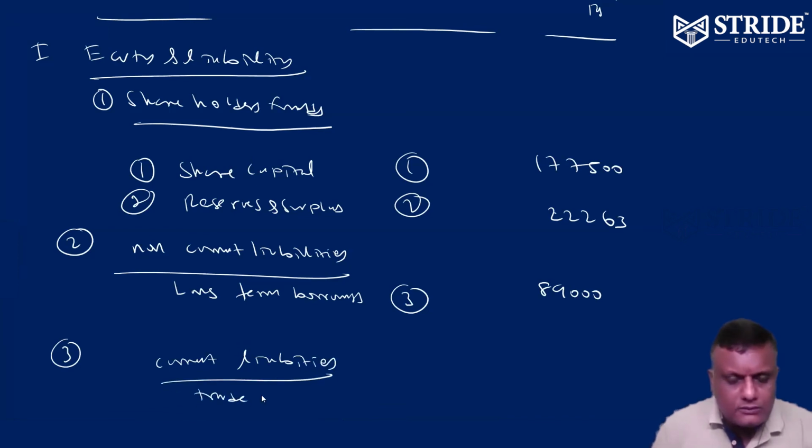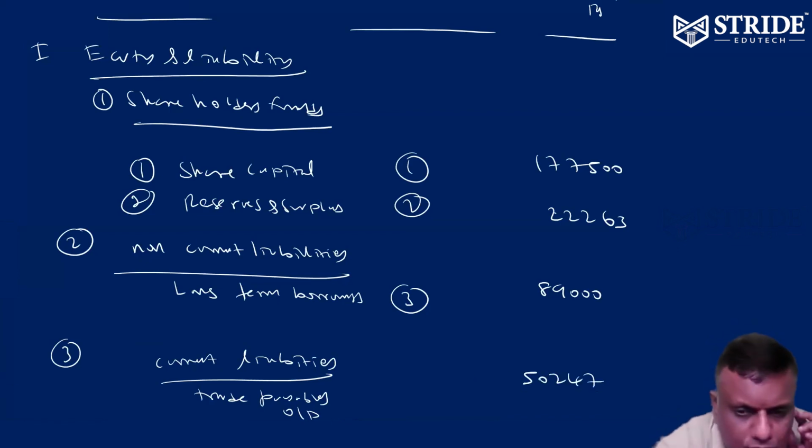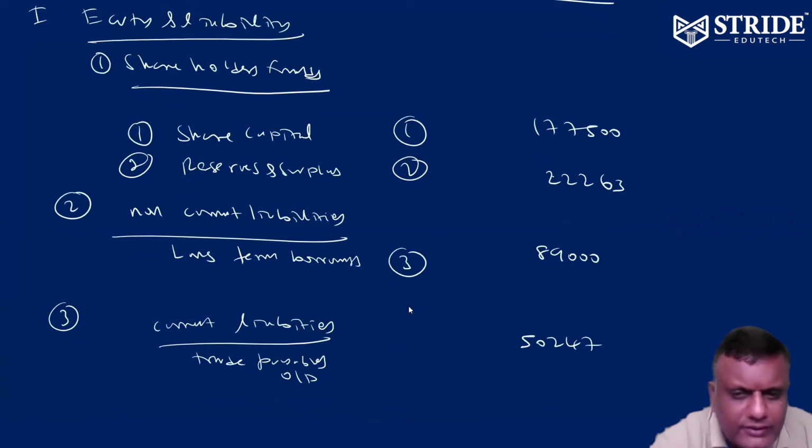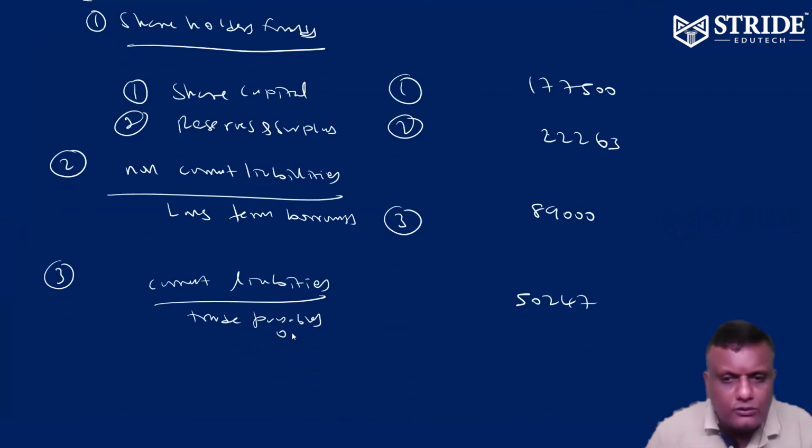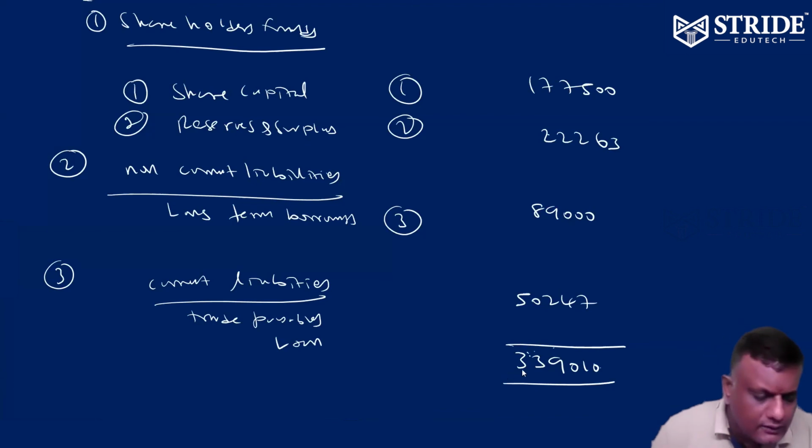So trade payables. Trade payables become OD. I think bank OD of 50,247 is available. Trade payables, loan or OD, both are the same only. 50,247. Please make a total. Liabilities total 339,010. That's it.